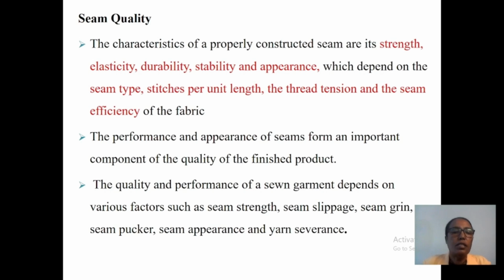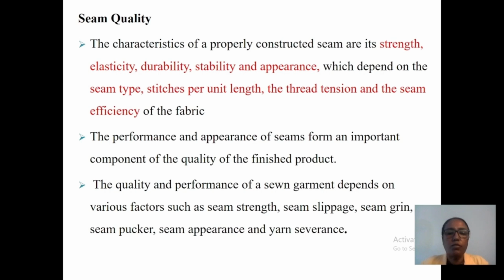Seam quality especially focuses on the performance and appearance of the seam, an important component of quality of the finished product. Most of the time, the seam quality should be checked based on the seam performance and seam appearance. This seam performance and appearance is a quality for the finished product.